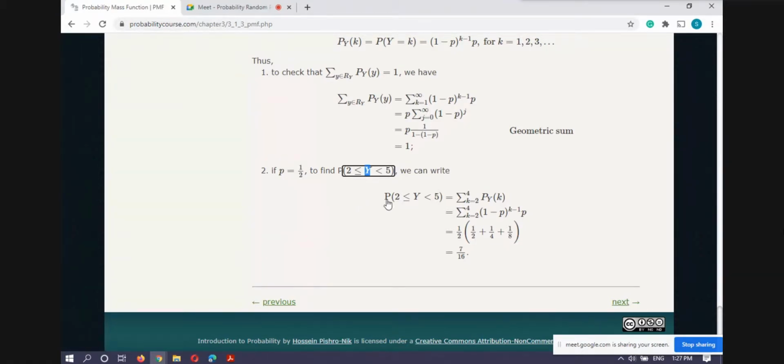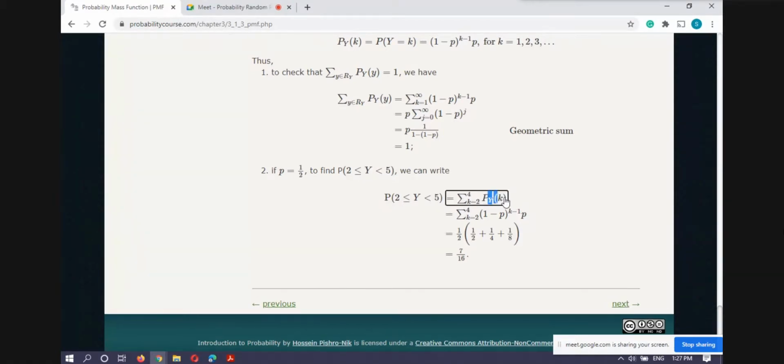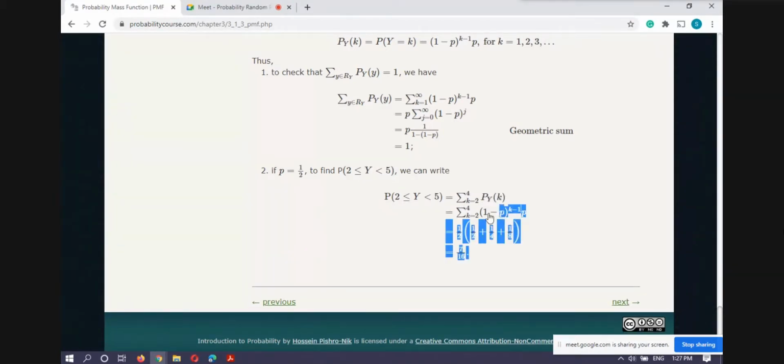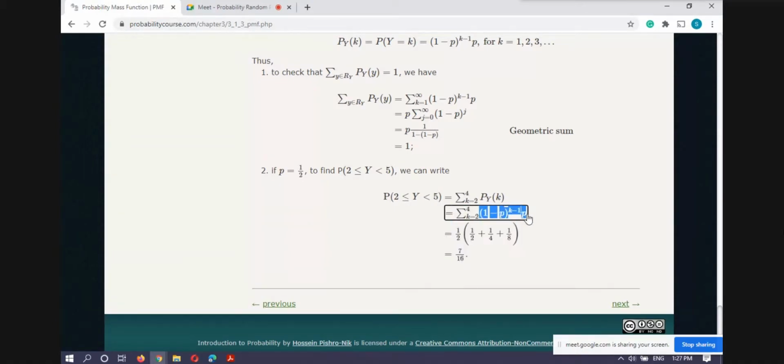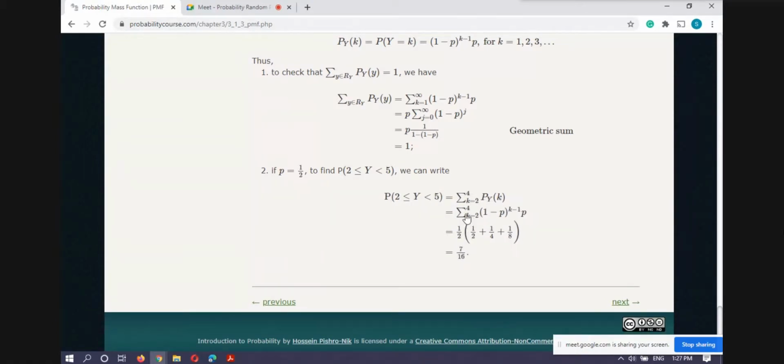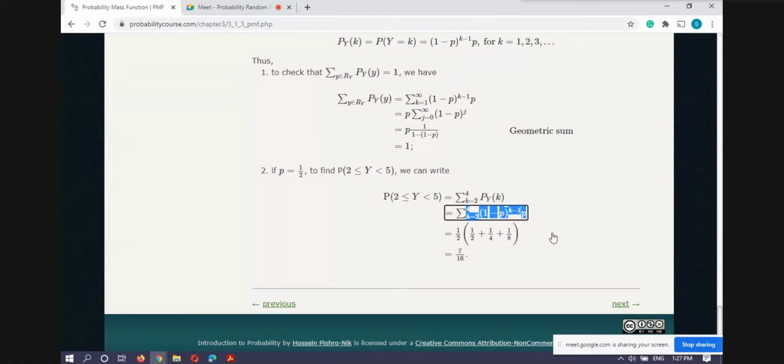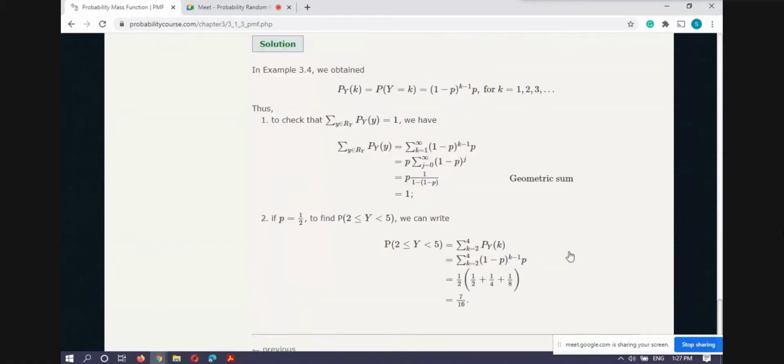We know that y can be 2, 3, and 4, but not 5. Then we added these, and substituted its value. Here it is given that p is 1 by 2, so we also substitute that. And then we write this summation explicitly, and we will get this one and then this one. So this is the way we can calculate.